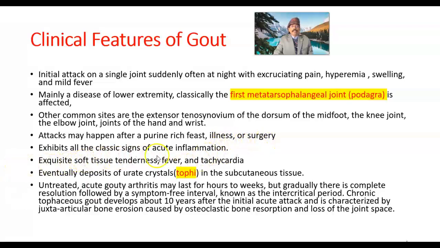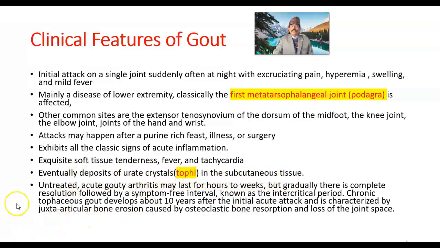Exhibit all the classic signs of acute inflammation: color, dolor, calor, tumor, loss of function. Okay. Exquisite soft tissue tenderness, fever, and tachycardia, eventually deposits of uric crystal in the subcutaneous tissue.